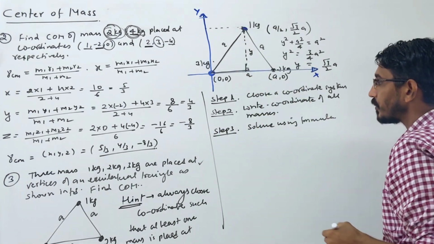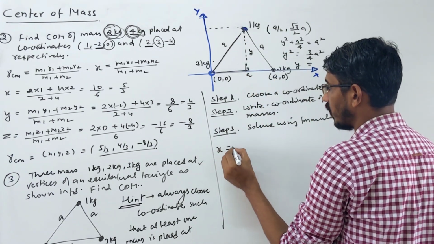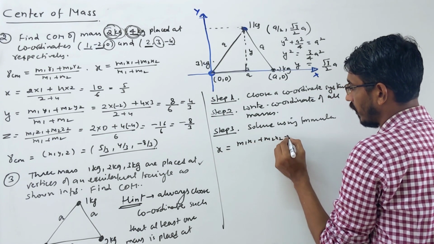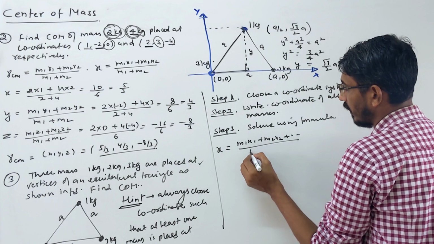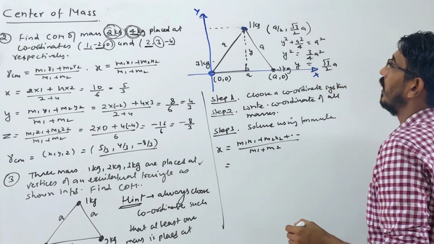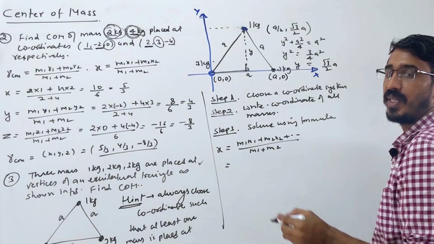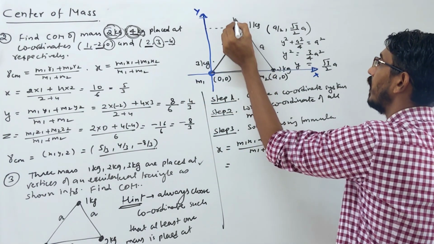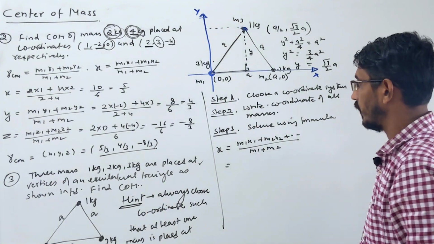So let's write. Let's write first the x coordinate I want to find. So the formula is what? m1 x1 plus m2 x2 and so on. Okay, all 3 particles we have, divided by m1 plus m2 plus m3, right? Okay, let's solve. You can give names to understand, like who is m1, m2. You can call any mass anything, it doesn't matter. This mass you call m1, that you call m2, that you call m3. So that you don't get confused.